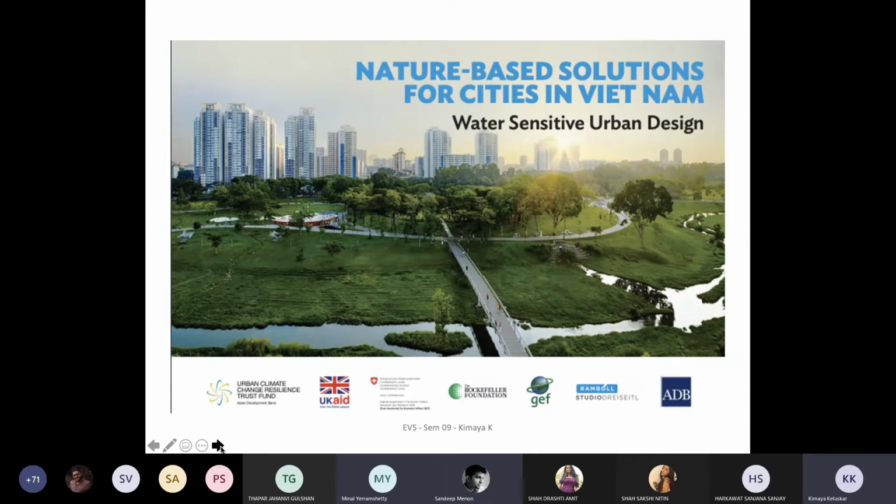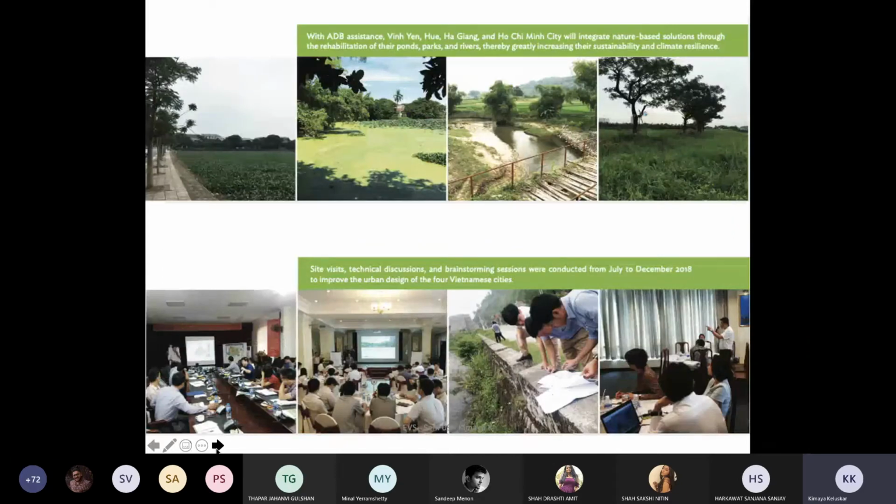Okay. So basically, this is the water sensitive urban design approach which is being taken by the cities in Vietnam, where they talk about nature based solutions. So, whatever they are going to do, it is going to be nature based solutions. What they did is with the ADB assistance, they integrated the nature based solutions through the rehabilitation of their ponds.